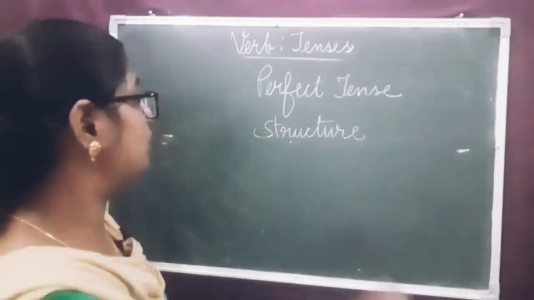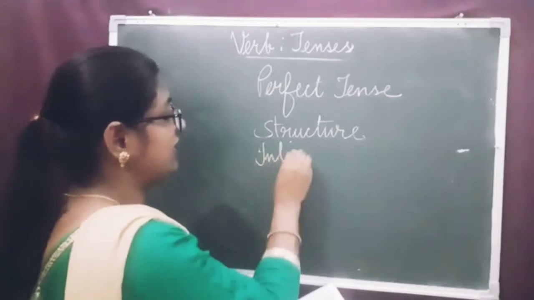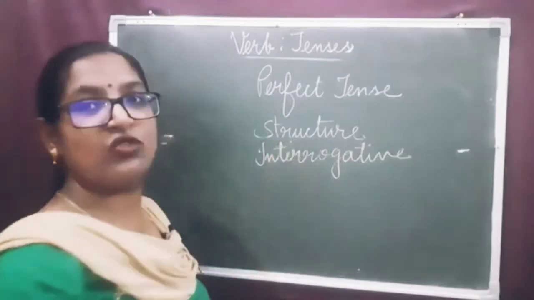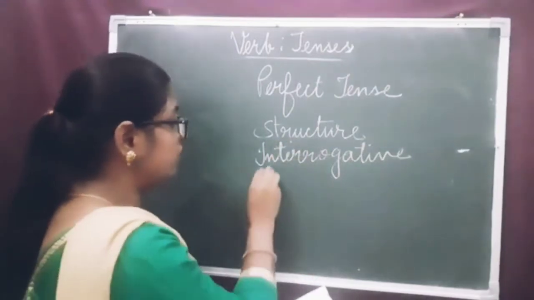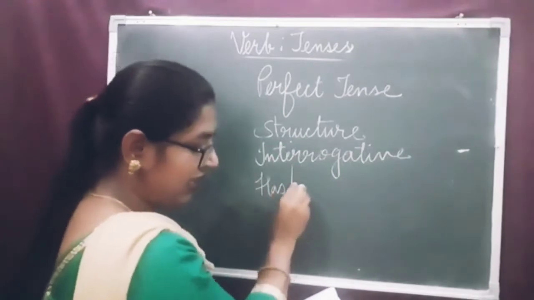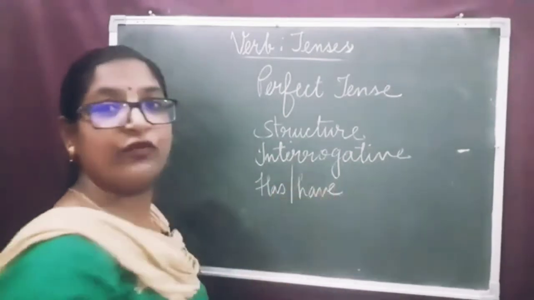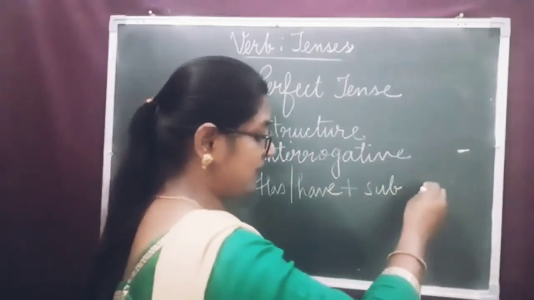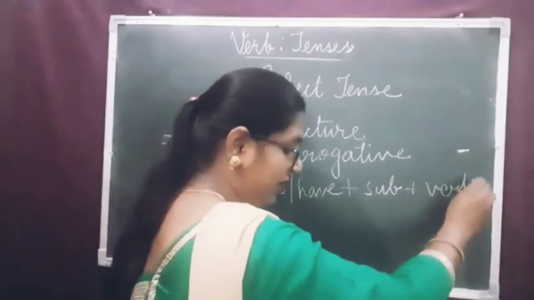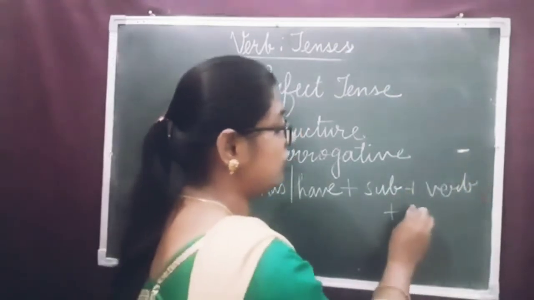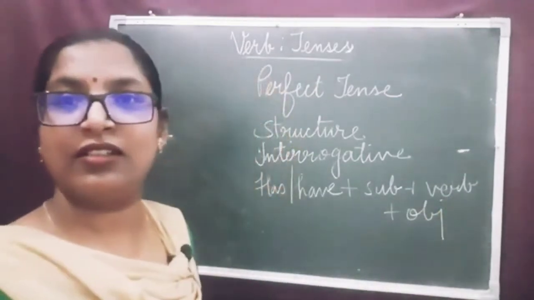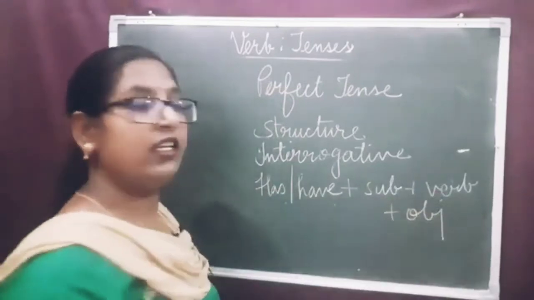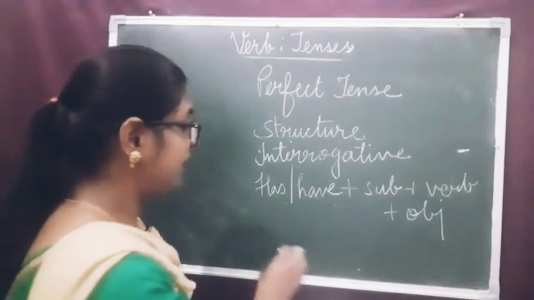Now let's see how to make interrogative sentence. Let's see the structure of interrogative sentences. We use has or have in the beginning of the sentence plus subject plus verb plus the object or complement. Clear? Has or have plus subject plus verb and then object or complement. Let's see the example.